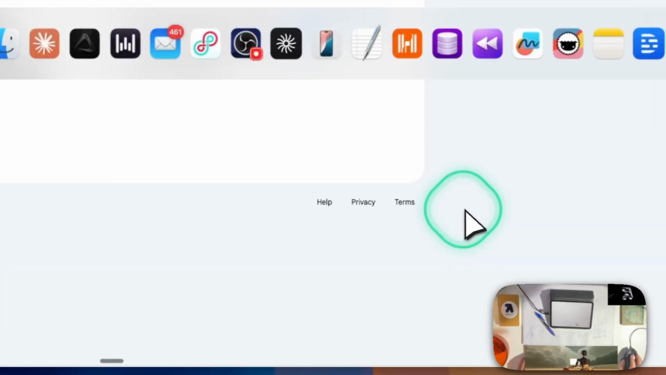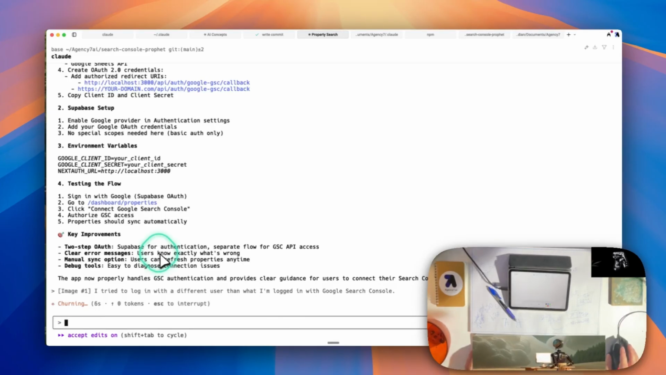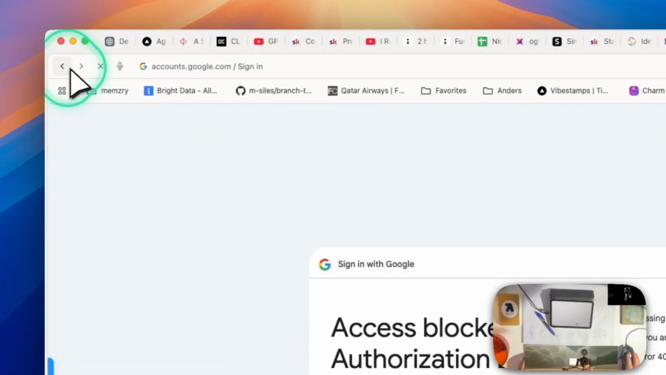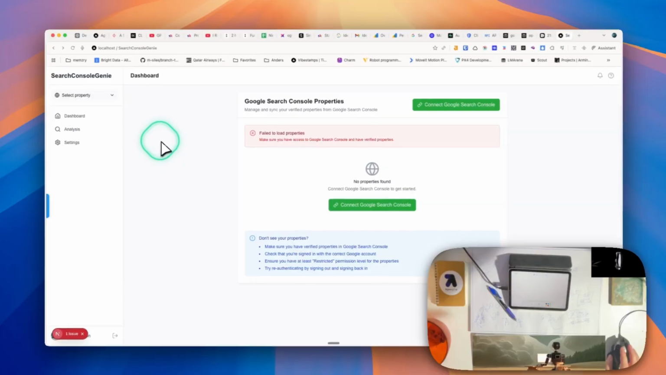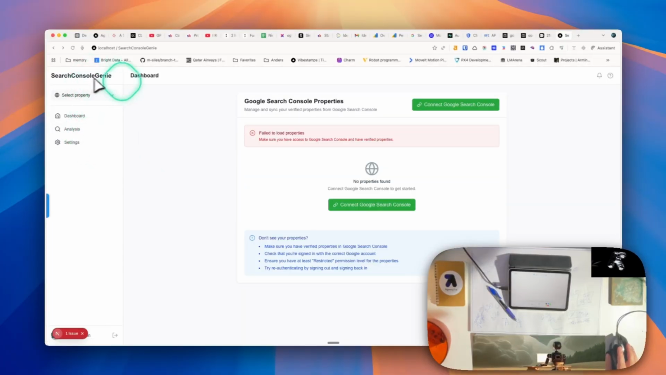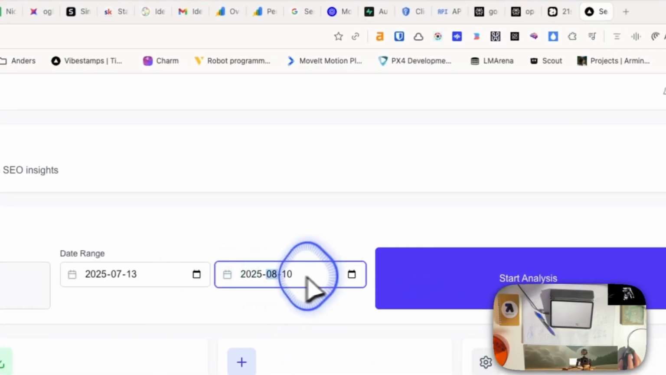Okay, we'll get... Alright, so it tried to log in with a different user than what I'm logged in with Google Search Console. It says I, so it might get confused, but it's supposed to be it. It says it's going to fix the issue, so we'll see. The other thing I wanted to see was the date range. So it's like that and like that.